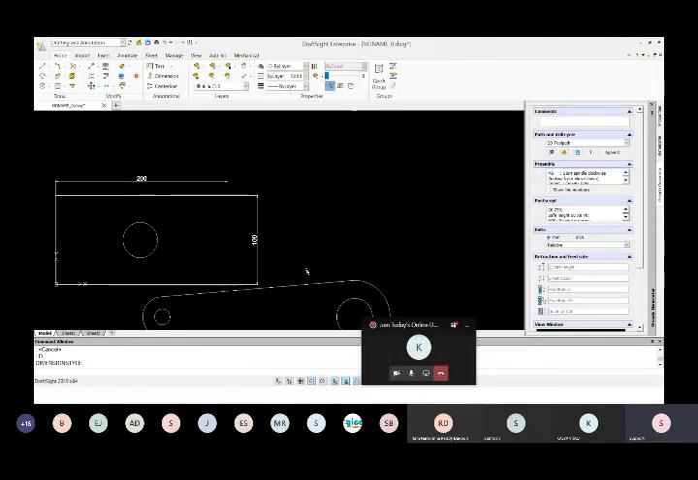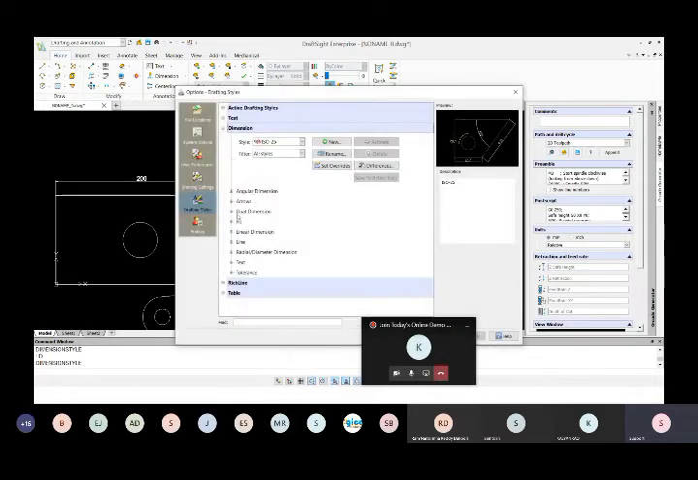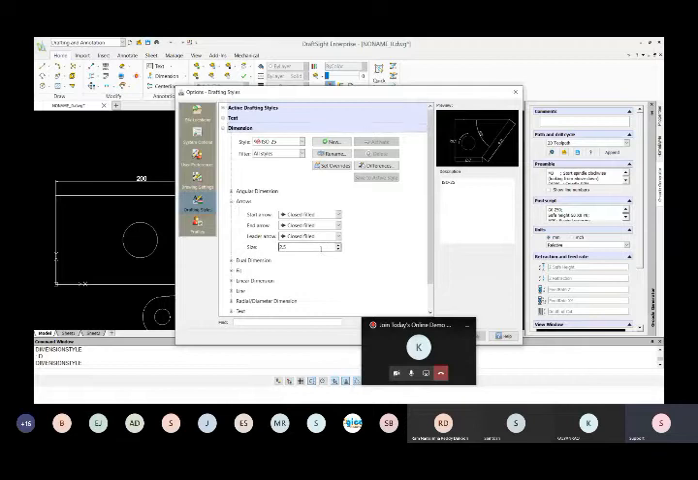Let me take it to 5. See, you can increase all the dimension sizes, all the setting command based arrow sizes. So everything as you go, you can create your own customized template over here. You can save this template as your standard.